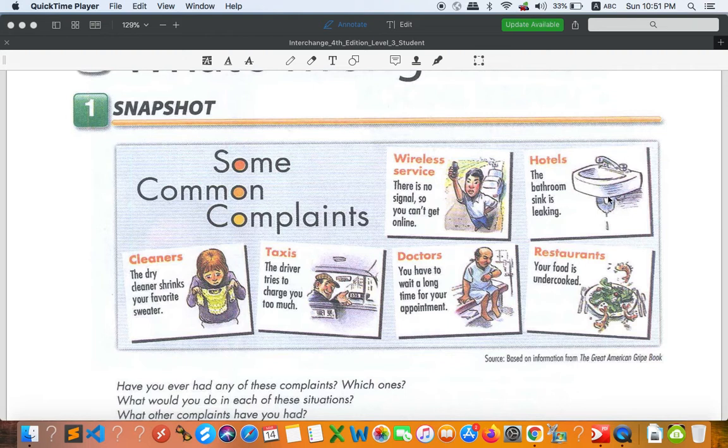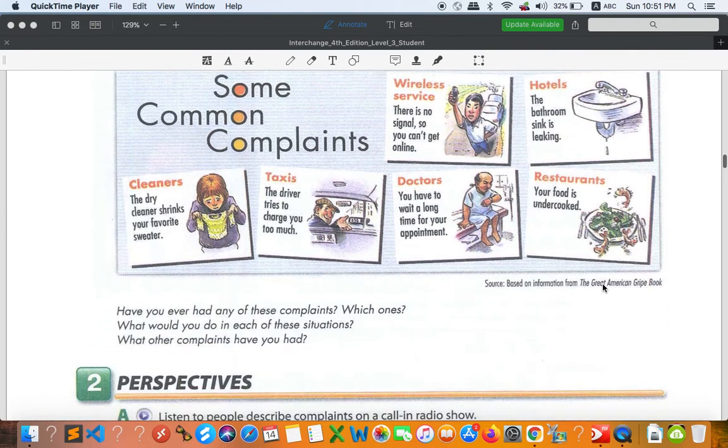I happened to go to a not really expensive, just a 3-star hotel. And yes, I faced a problem with water. The warm water doesn't work. You see that? So still problems, even though it is a very expensive hotel to stay. They still have some kind of problems for customers. Okay. All right. So another complaint is in a restaurant.